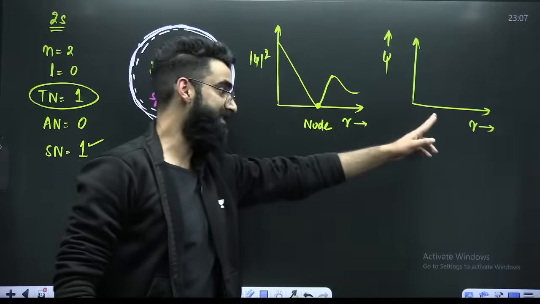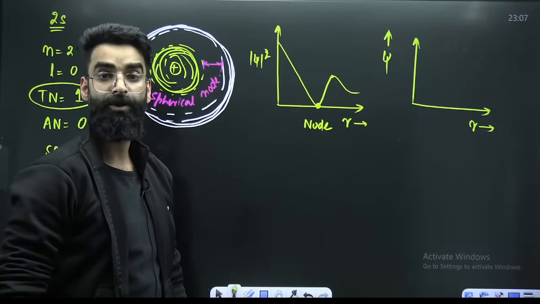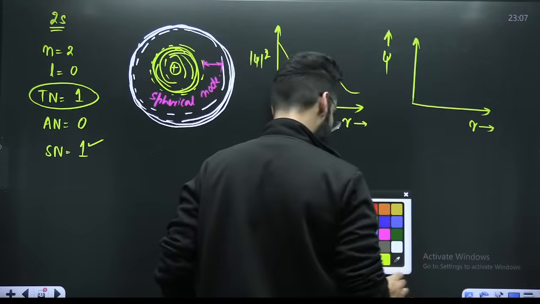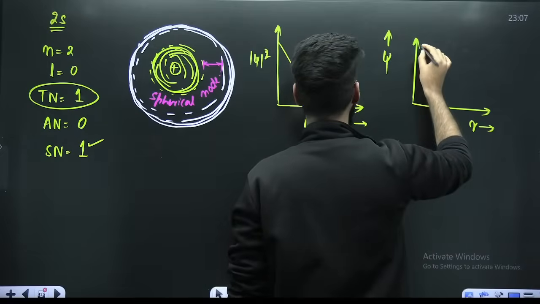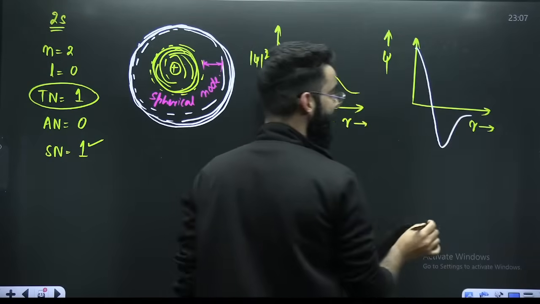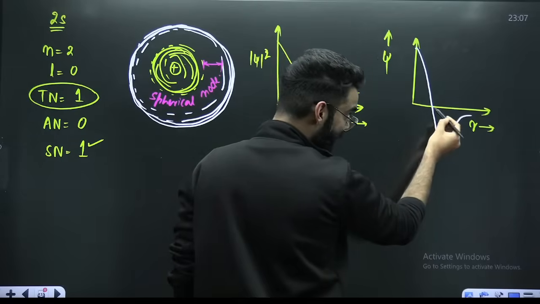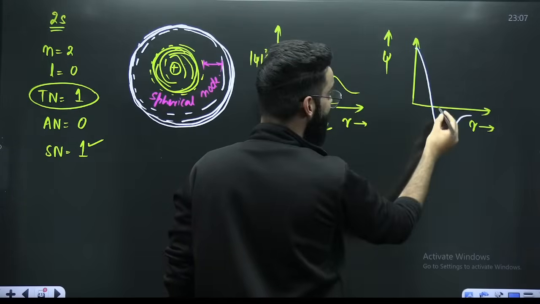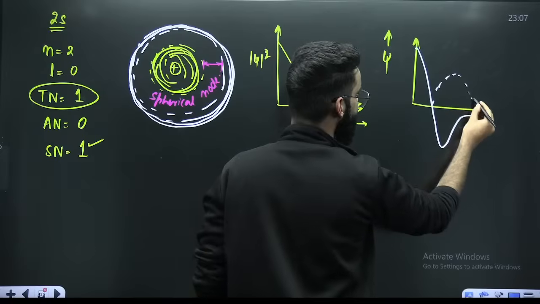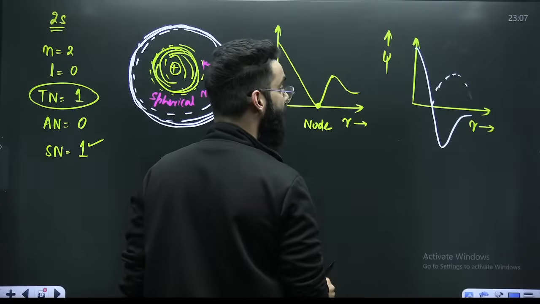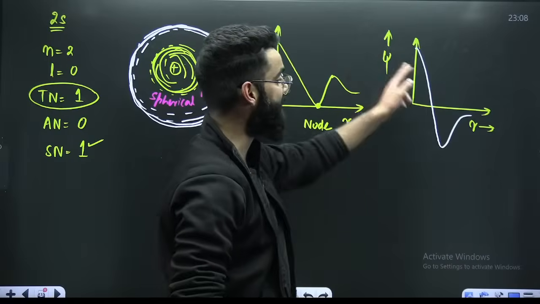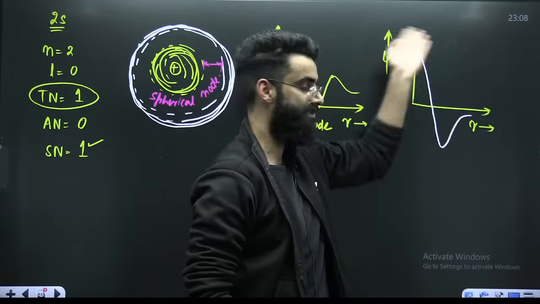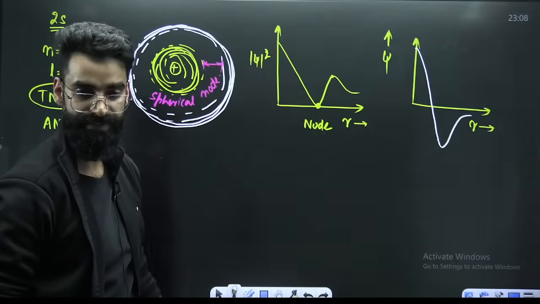If you want to make psi versus r, as I told you, psi can have positive as well as negative values, right? In reality, first we make psi versus r curves only. Then that part of the curve which goes below the r-axis, we take its reflection. That's why it becomes like this for psi square versus r. That's it. It automatically becomes your psi square versus r.